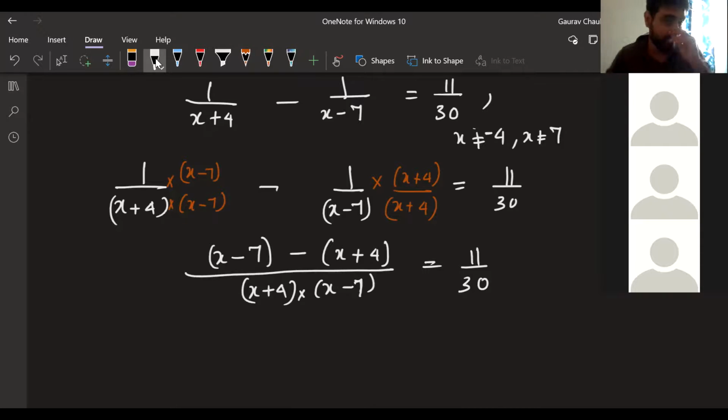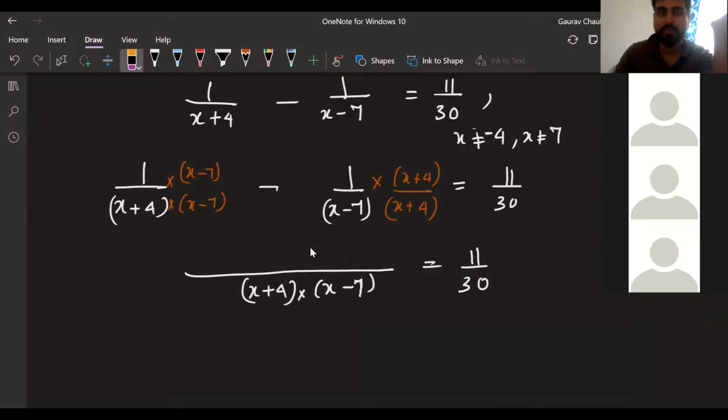Guys, this step, can I get a thumbs up on screen if you're following this step? Abhi, is this confusing for you? Would you like me to break this down? Okay. All right. So we are good here. Bindu, instead of this, if Bindu wanted, she could have just opened the bracket here only.